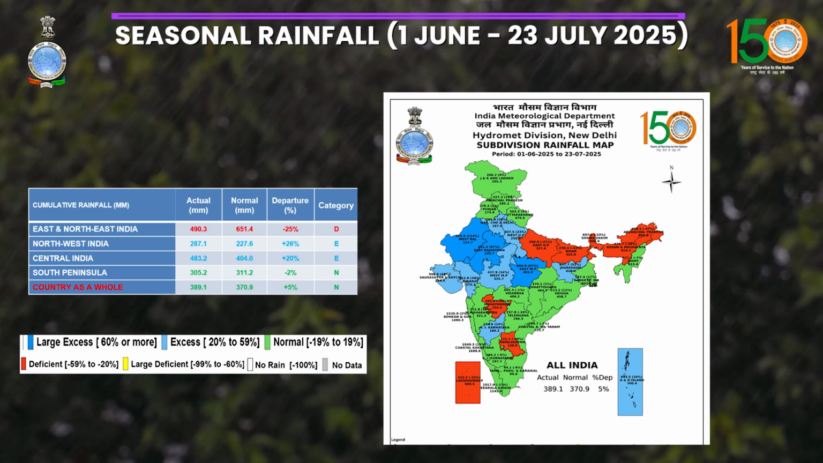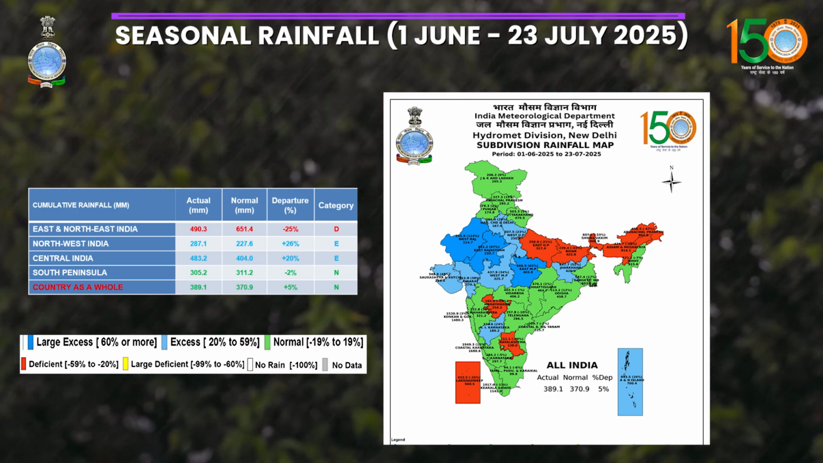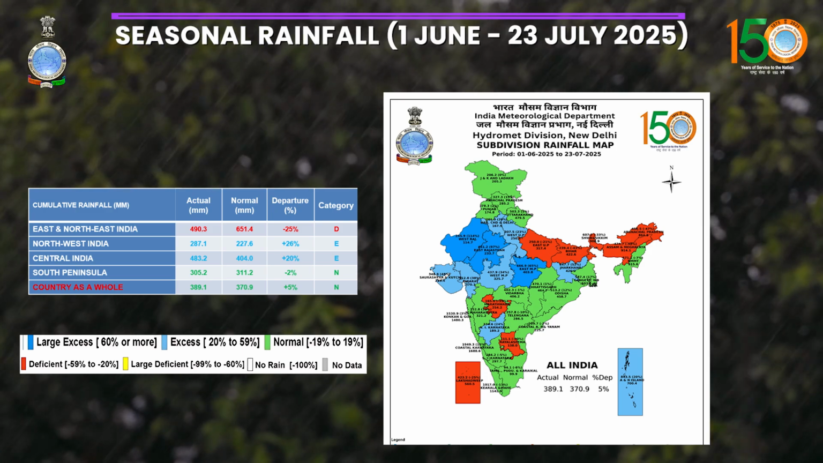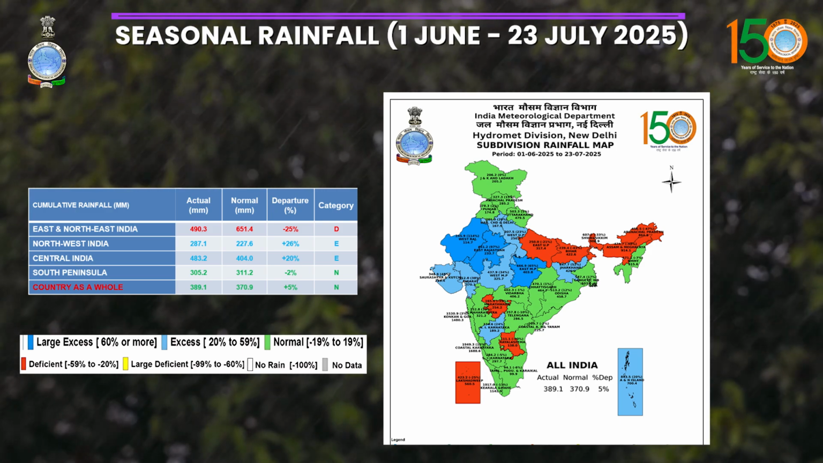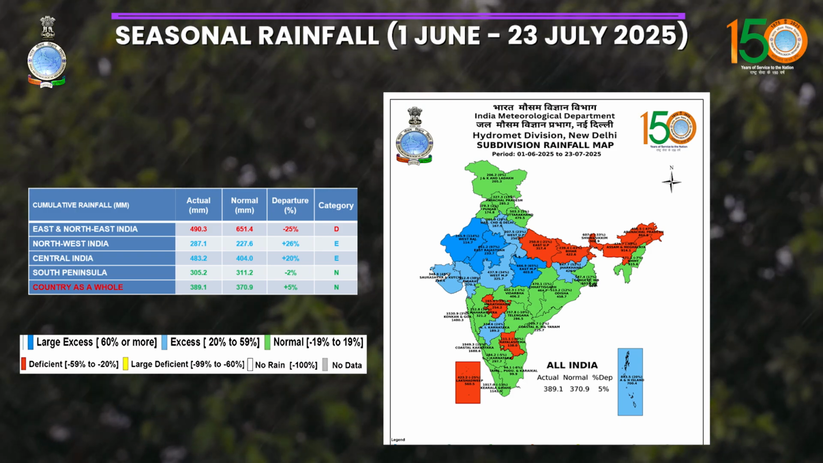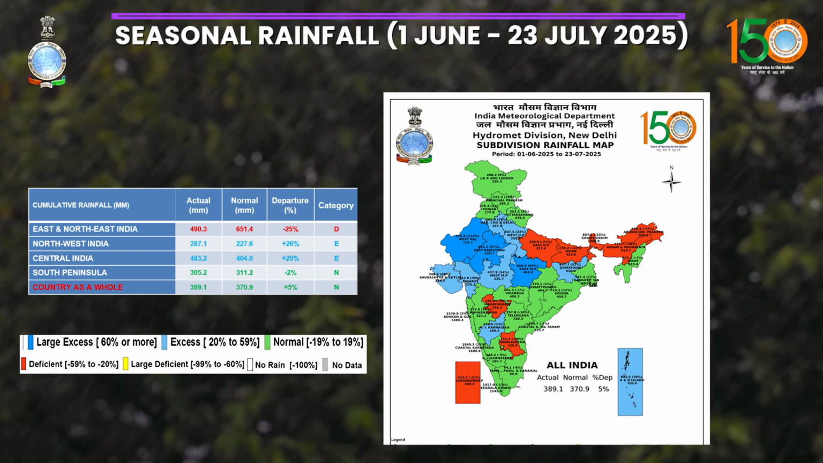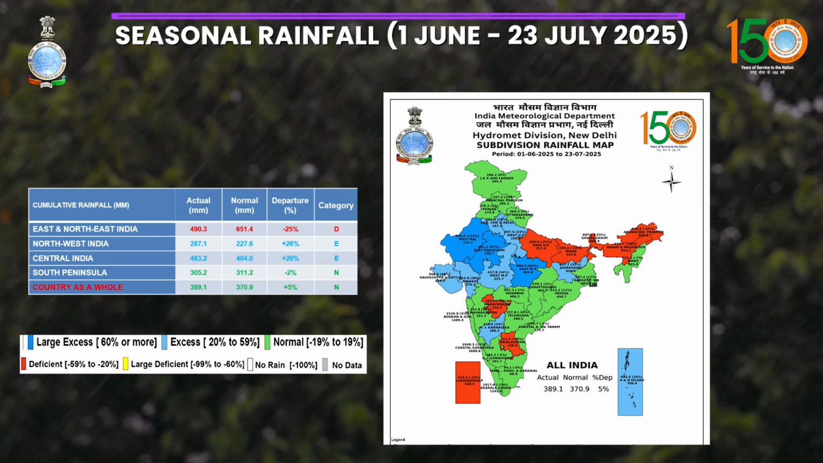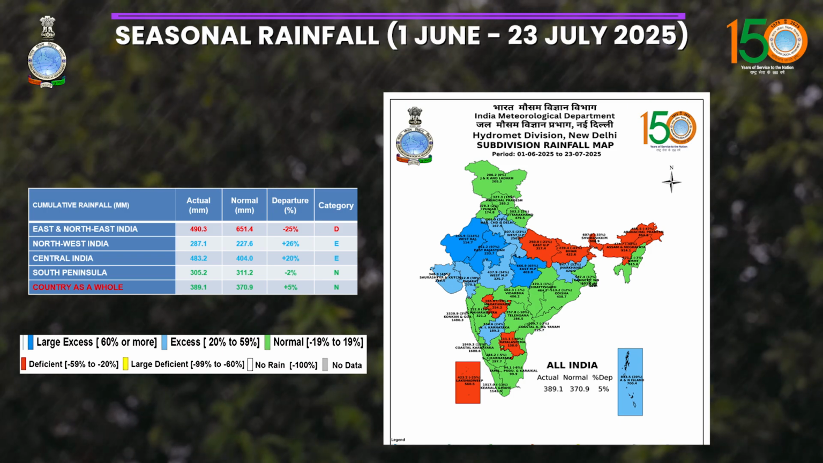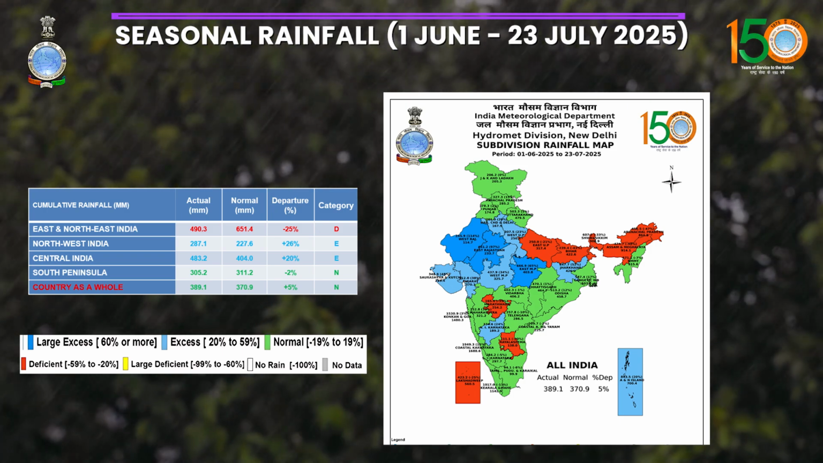Overall, if you see the different homogeneous regions, East and Northeast India reported a departure of minus 25%, that is the deficient category. Northwest India, if you talk about seasonal rainfall, reported plus 26% from the long period normal, and that was in the excess category. Over central India, it was plus 20%, that is excess category. Over south peninsular India, it was near normal, just minus 2% less than the long period average.